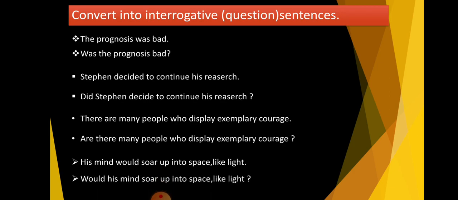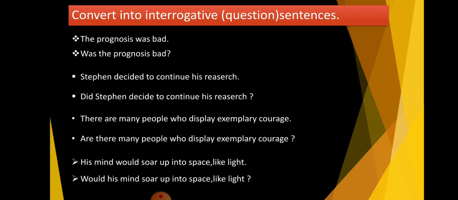Would his mind soar up into space like light? At the end, there is question mark. These are the sentences. We convert them into interrogative sentences, means we make yes, no or verbal questions.